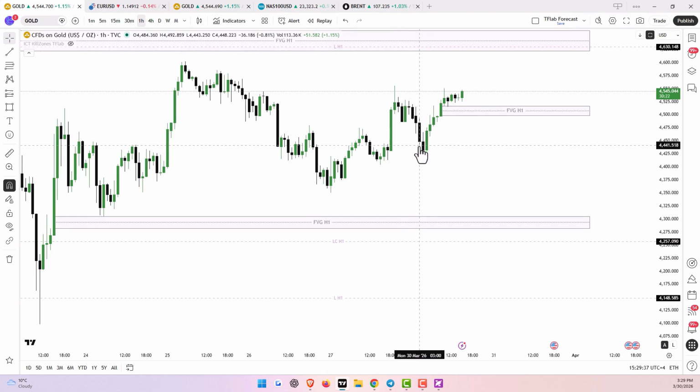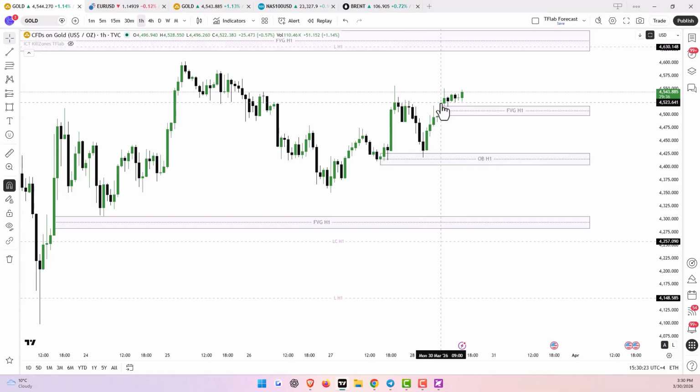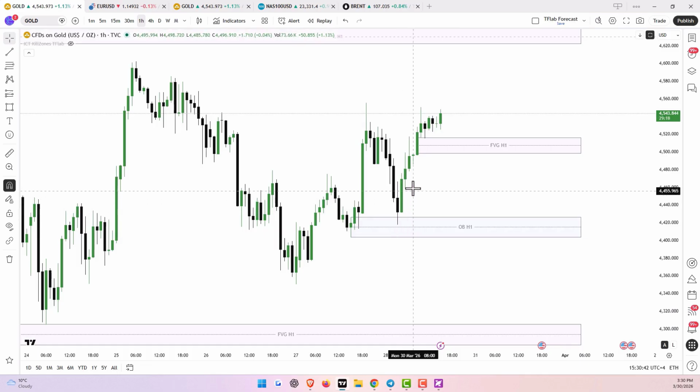Here we saw the price drop sharply after today's open, filling the 1-hour FVG zone. It then reacted to a 1-hour order block within that range and started moving back up. As we can see, this upward move has been quite strong, reaching back up toward the previous high.